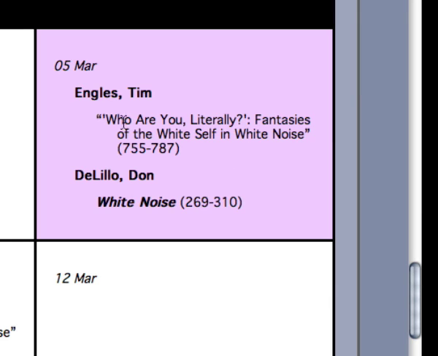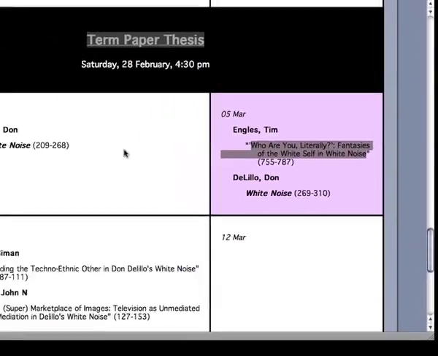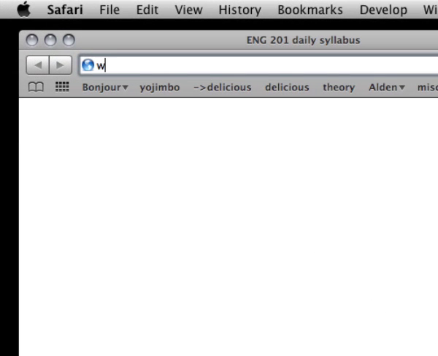I want to copy this information for later use, so I'll select the information and press the keyboard shortcut Command-C to copy the information to my computer's clipboard. Now I'm going to open a new tab, and I'm going to navigate to the main library webpage.